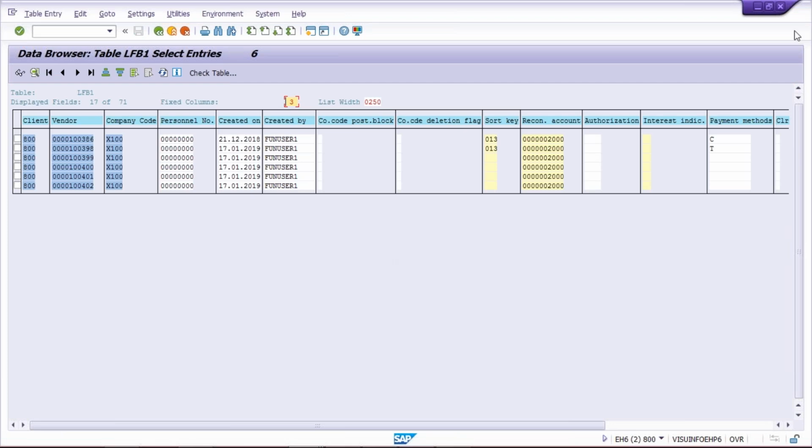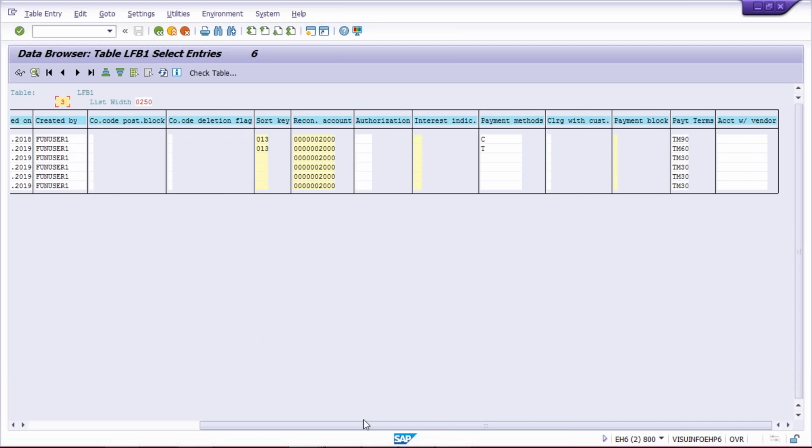Since it is a practice server, I have very few vendors here, hardly 6 vendors, right? Whether it is 6 vendors or 600 vendors, you'll get data in the same table, and even on a real-time server you're going to get the same screen, the same data, not even a single percent of change. Okay. Now here, just drag it down. In the sense, earlier it was like this, right?